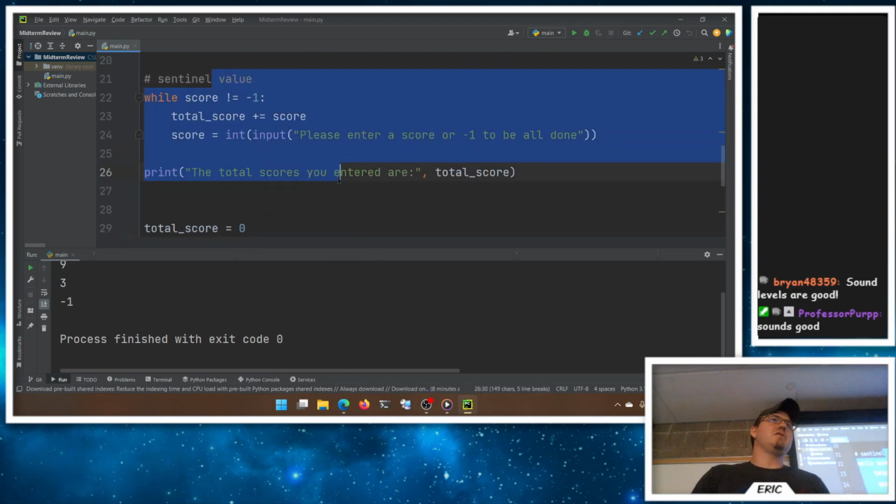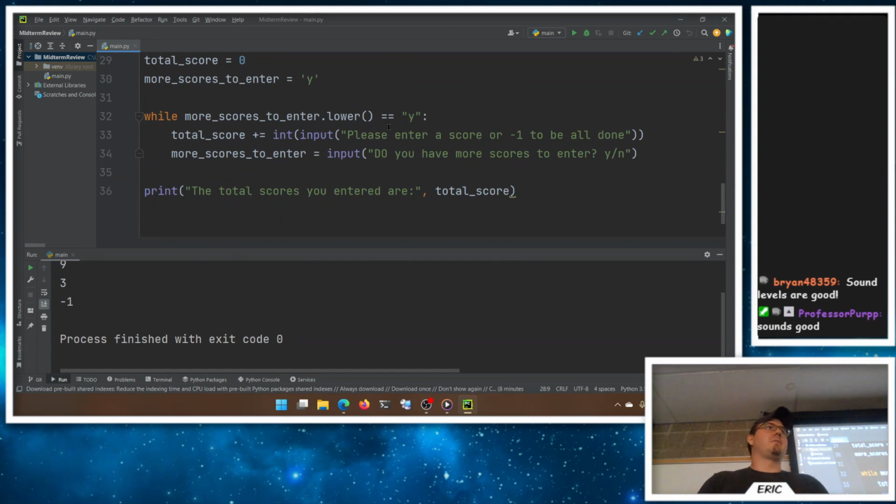Generally, I like the sentinel values because it's one less thing to type. I can just do number, right, and keep on going rather than number, yes, right? Just a little easier.